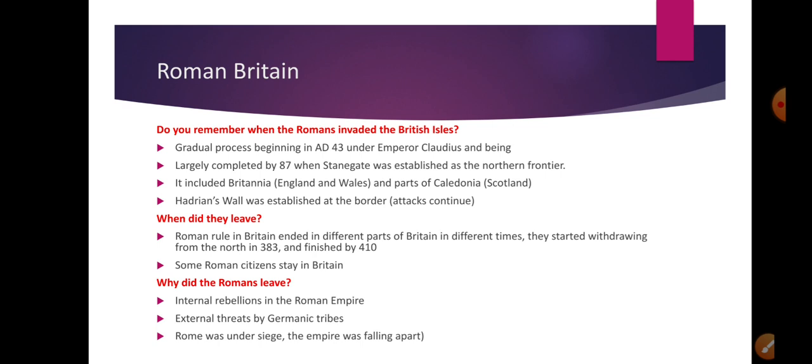Right? Hadrian's Wall was established at the border to stop the Picts from reaching Roman Britain easily, but of course the attacks continued. Now, when did the Romans leave? The Roman rule in Britain ended in different parts of Britain at different times. Okay, of course, they started withdrawing from the north. Troops started coming down towards the south.